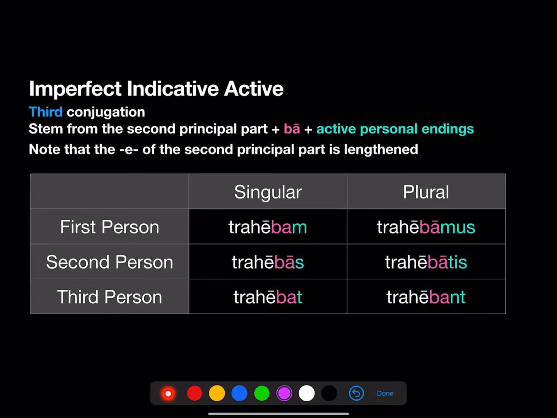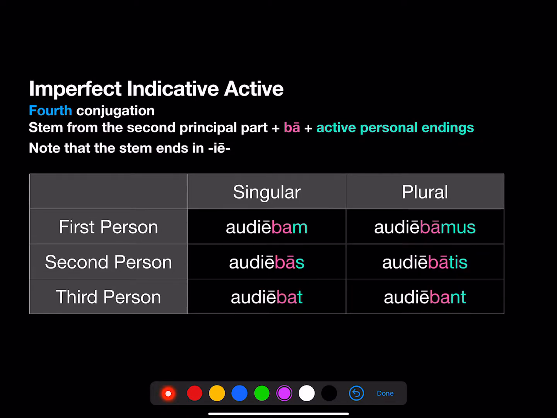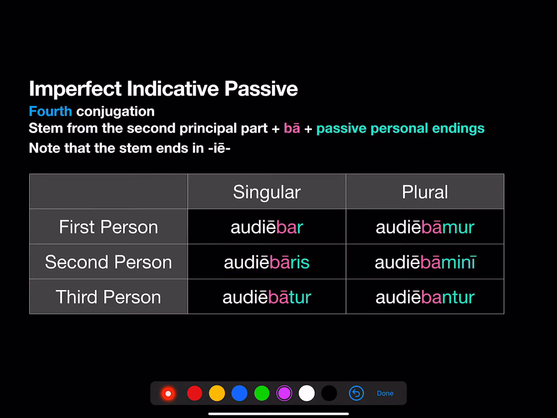Third conjugation where we have this lengthened E, trahebam, trahebas becomes trahebar, trahebaris, trahebatur, trahebamur, trahebamini, trahebantur. And finally, the fourth conjugation, audiebam, audiebas, gives us in the passive audiebar, audiebaris, audiebatur, audiebamur, audiebamini, audiebantur.